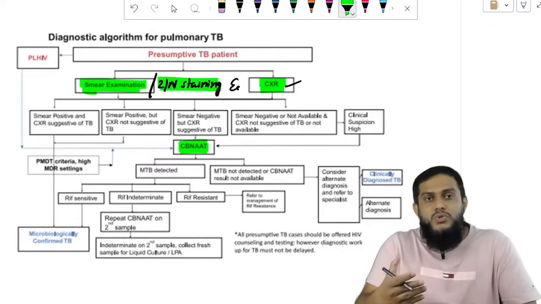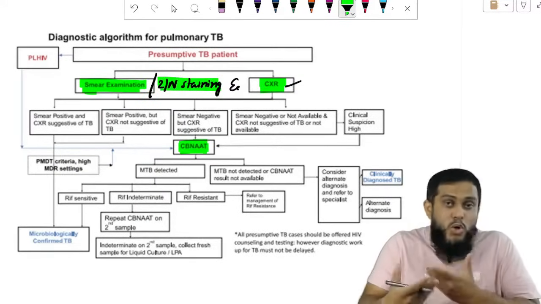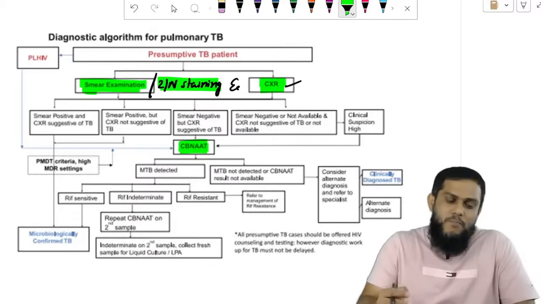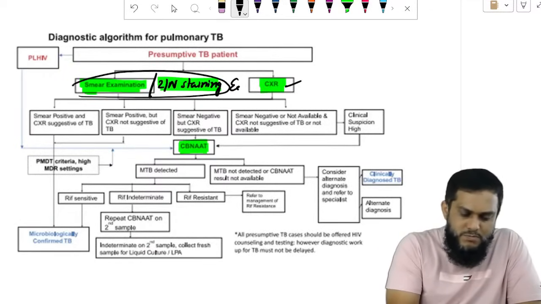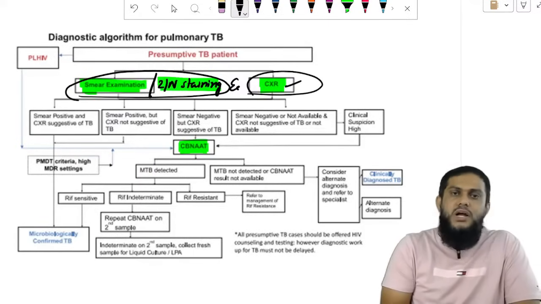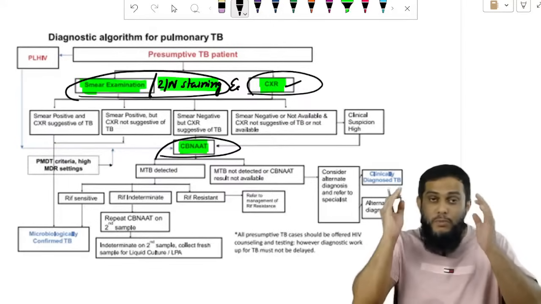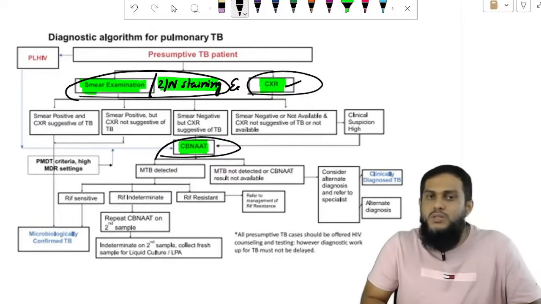After that, if you have any doubts, you can do the immunological test, IGRA, interferon gamma release assay. You can do the Mantoux test, tuberculin test. You can do the culture, whatever you want to do. But guideline says first to perform is microscopy and radiology. Second to perform is CBNAT. So this is the algorithm you have to remember for TB. So we have many tests to diagnose, but this is the algorithm.